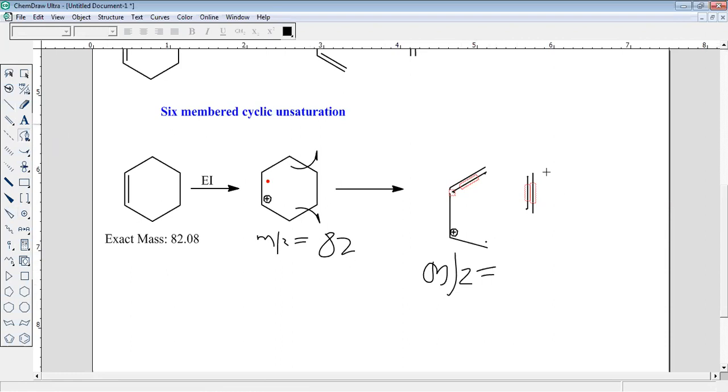You just do 82 minus this one. How much is it? It's 28, 14 plus 14, CH2 CH2. So 82 minus 28, how much is it? It is 54. Yes. So m by z will appear at 54. So whenever you have a cyclohexene and an m by z peak is given at 54, you must be very clever: that should be the retro Diels-Alder fragmentation reaction.